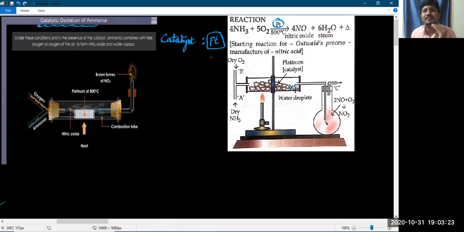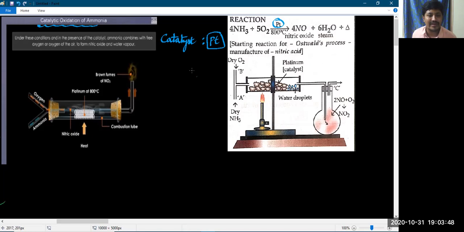Platinum does not chemically react. And platinum gains the heat energy during the chemical reaction. Platinum itself produces a lot of heat energy. That is the reason we initially heat the platinum metal. Okay, so let us go with the chemical equation. Here in this diagram, you can see